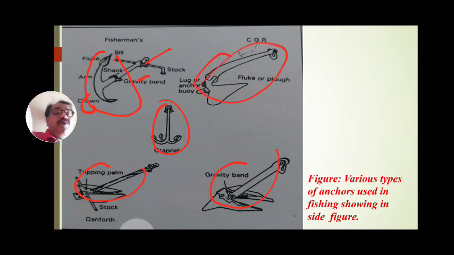These are the figures of various types of anchors used in fishing gears and fishing nets. With the help of these anchors we can protect our ship and our nets from drifting out, from flowing with the water current. We can save our lives, as well as our gears and our ship, from drifting away.